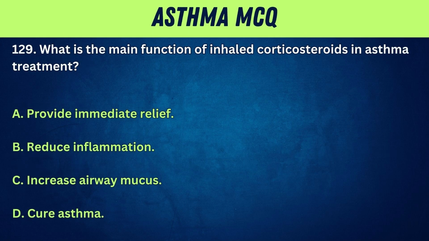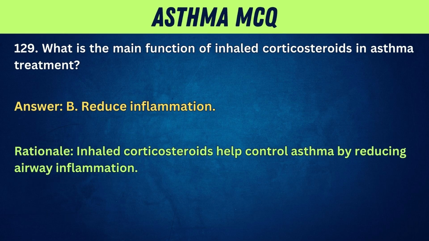129. What is the main function of inhaled corticosteroids in asthma treatment? A. Provide immediate relief. B. Reduce inflammation. C. Increase airway mucus. D. Cure asthma. Answer: B. Reduce inflammation. Rationale: inhaled corticosteroids help control asthma by reducing airway inflammation.